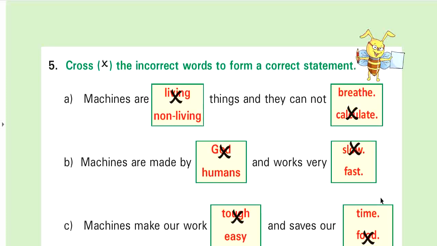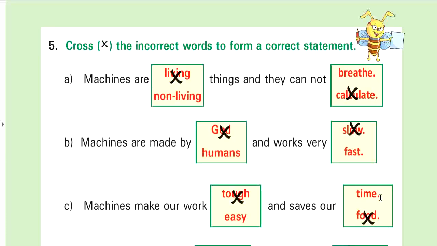Next, cross the incorrect word to form a correct statement. Computers are, you have to put the cross on the incorrect word.